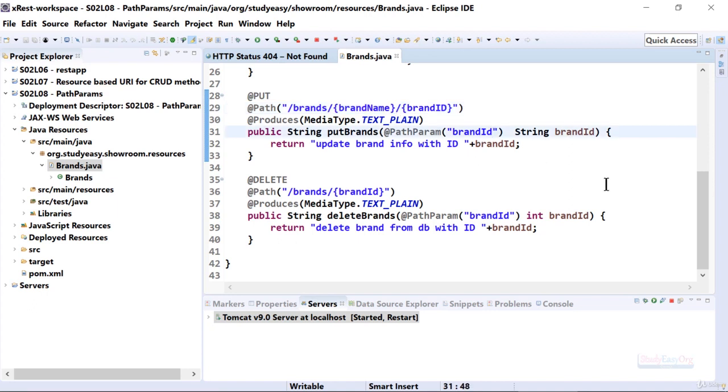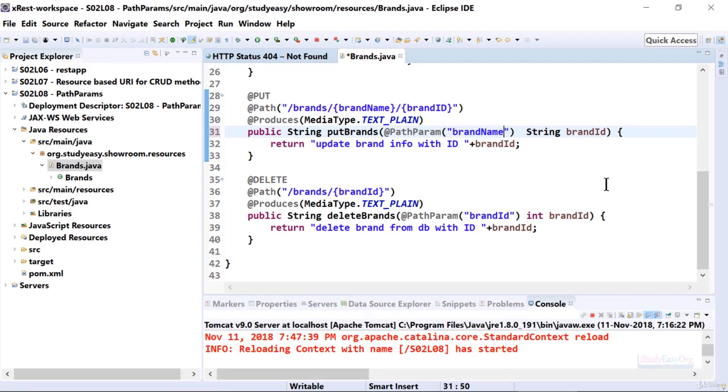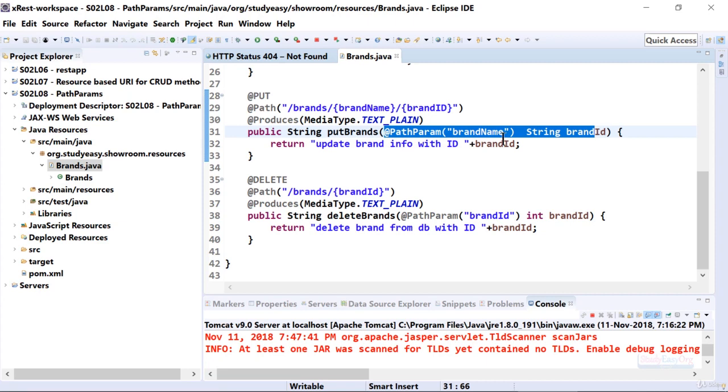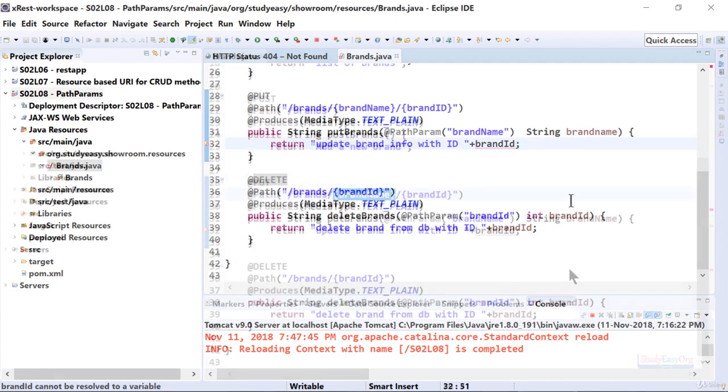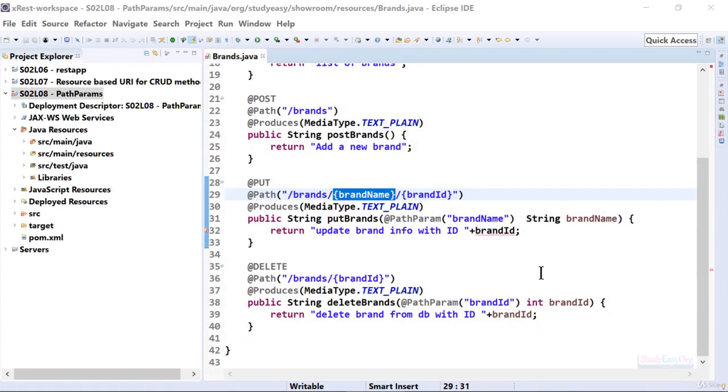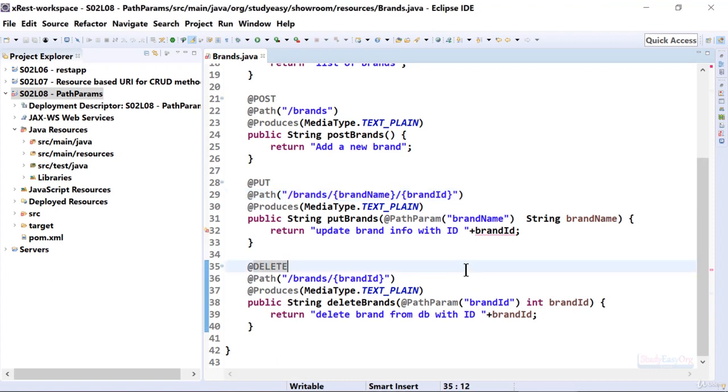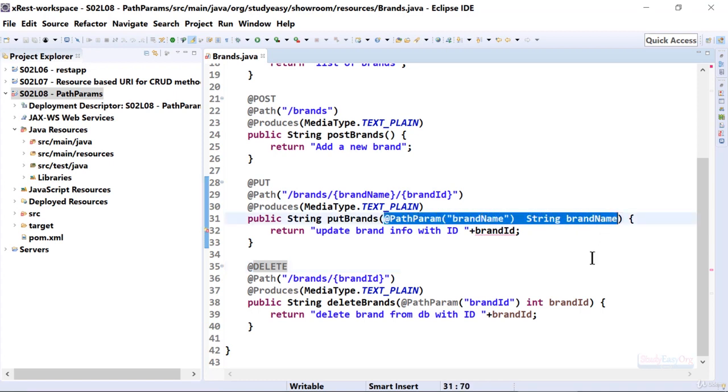Let me first modify this to brand name. First of all we are associating brand name to the variable brand name. Let me make some changes. Now we have two param variables, brand name and brand ID, which is nice, but we are handling only one variable, which is brand name.